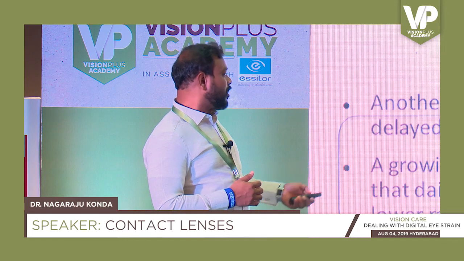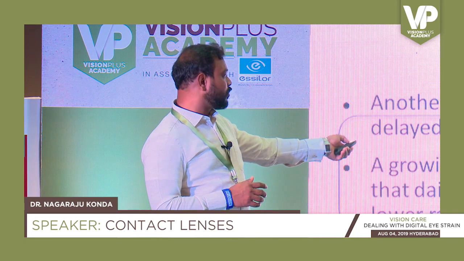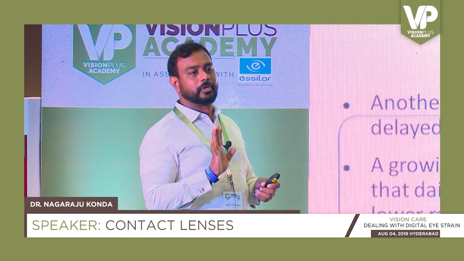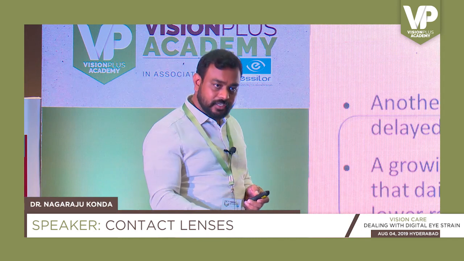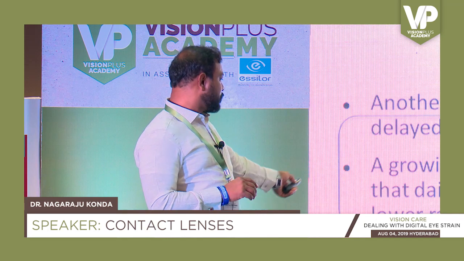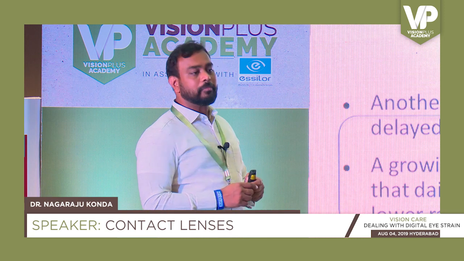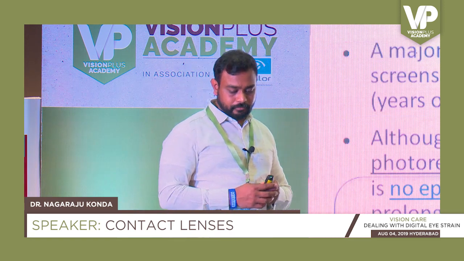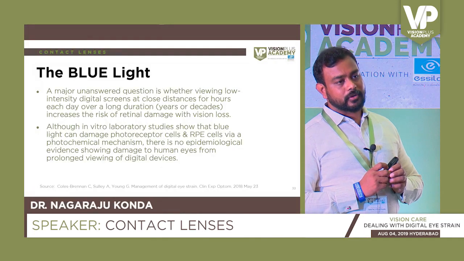There is a growing body of evidence from animal and human studies indicating that daily exposure to outdoor sunlight is significantly associated with a lower rate of myopia. That means the more you are exposed to sunlight, the lesser the myopia before it occurs. So if you promote outdoor light exposure in children, that may be effective in lowering myopia progression. However, there are some unanswered questions.